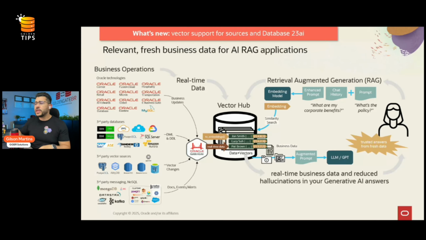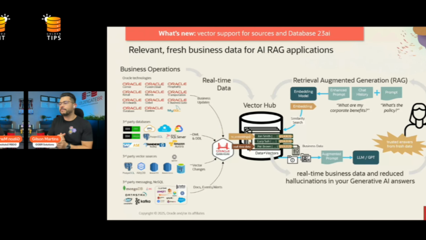And what sources and what targets can be used? There are many options, as I showed in the beginning of this presentation. And of course, we always need to check the documentation, but all the databases supported can be used with all of these new features of data vector.